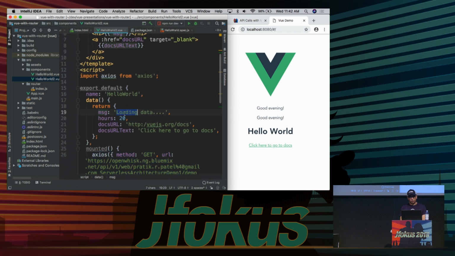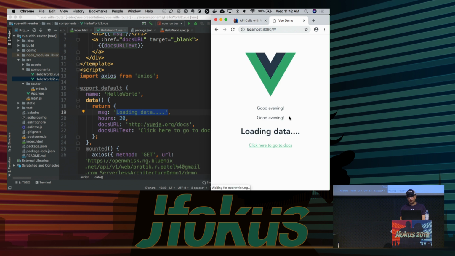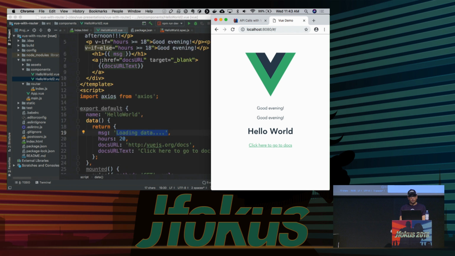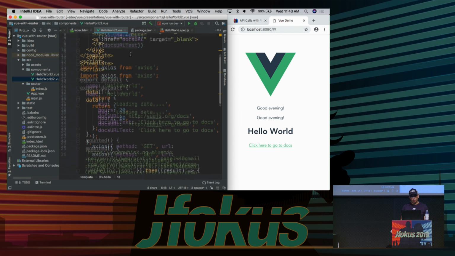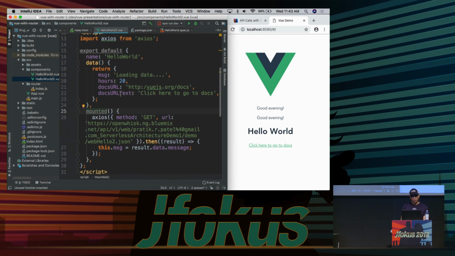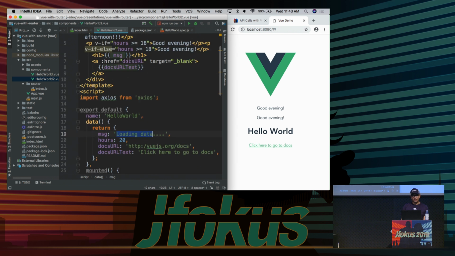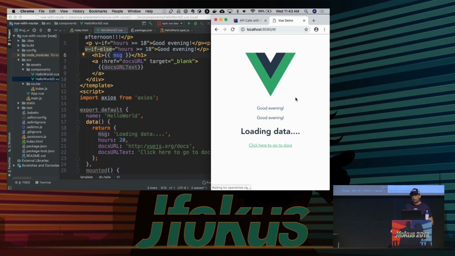And the original message was loading data... right? So if we reload this, you'll see loading data... and it takes like a second or two to go and grab that and fill it in, okay? Everything else here in terms of that specific network call is pretty straightforward. You can see I just have an H1, and I decided to use expression syntax for substitution instead of a v-html or a v-text, okay? Here's our mounted. That goes and hits the message, which initially is set to this, and that will eventually make its way into here once our network call has been executed, okay?